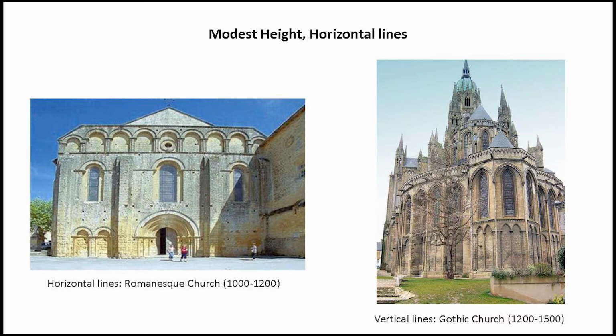In this slide, you can see two examples. On the left, this is a Romanesque church, and on the right, this is a Gothic church. So we can easily understand the difference in scale and in expression. The left one, that is Romanesque, is much more horizontal with predominant horizontal lines, and on the right we can see verticality dominating this particular style of architecture. So verticality is much more associated with Gothic church, and horizontal lines are more associated with the Romanesque style.